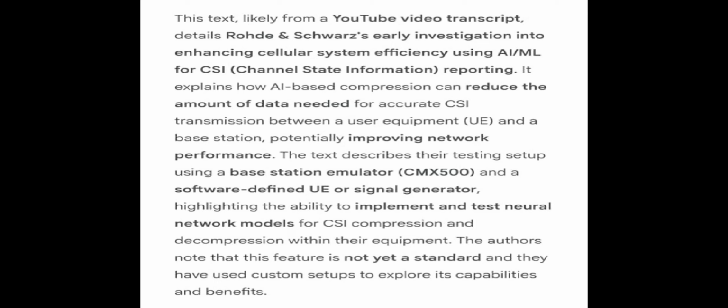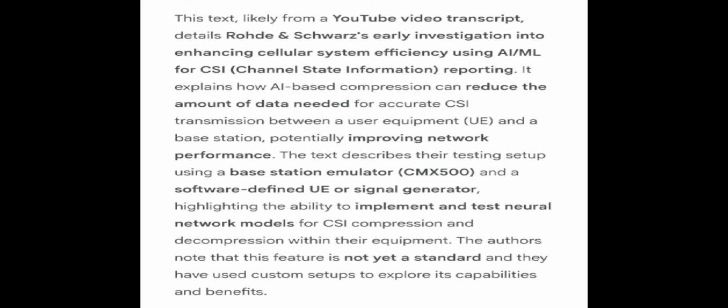Okay, so let's quickly recap then. We've looked at this early research, like the work from Rohde & Schwarz, exploring AI and ML to seriously shrink that CSI report your phone sends up, using specialized test gear like the CMX500 and ways to simulate or generate signals from future AI phones. Like the MATLAB approach or the SMW200? Right. They've already shown really promising results. Fewer bits needing to be transmitted for the same, or maybe even better, quality of channel understanding.